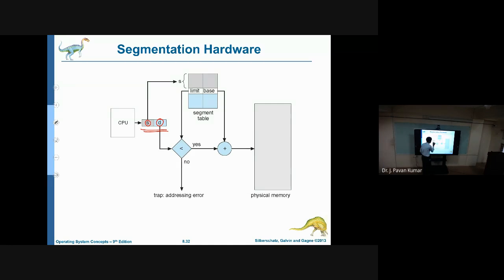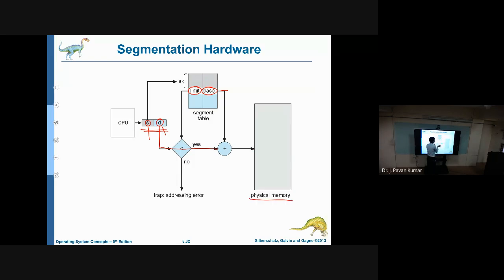By using the segment number, we can identify the limit and the base address. Our interesting point is the base address only. If you know the base address, then we can add it with the offset. Then we get the physical address. This is the basic thing.